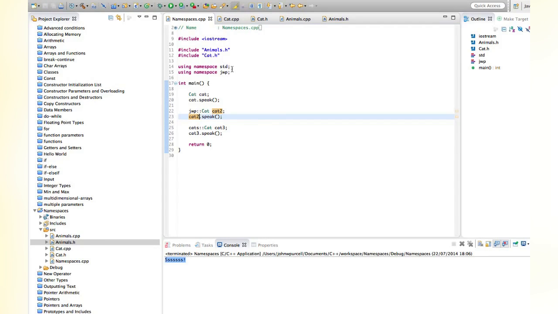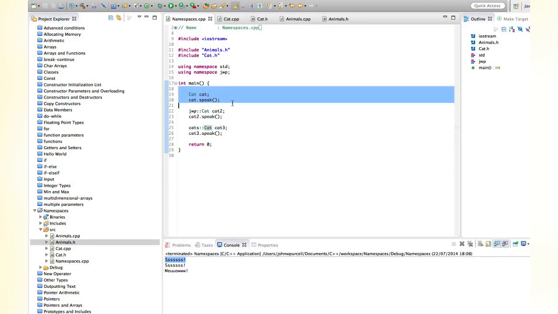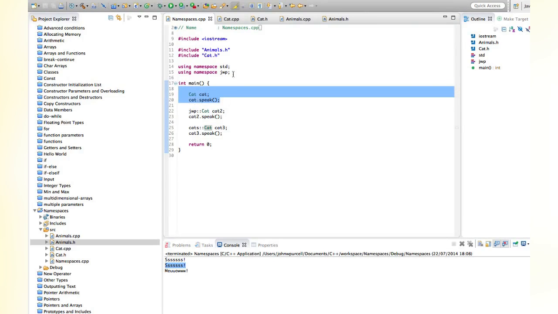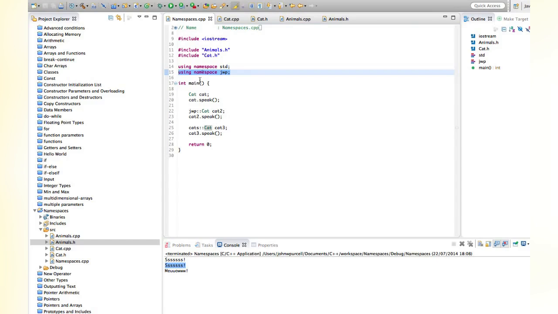Okay, so besides importing all the classes in a namespace using a using statement, you can also explicitly pick out classes from particular namespaces using this kind of syntax, the namespace name followed by a double colon. Let's run this, check that it works. So we've got, that's coming from this cat, and then the JWP namespace cat also says, so that's this one, because we say using namespace JWP up here, and meow is coming from this because that's the cat from the cat's namespace. It's a different object.